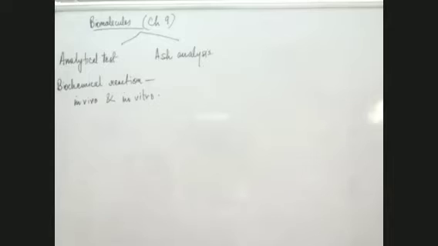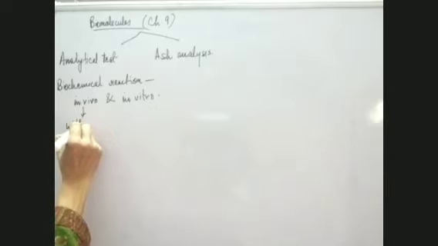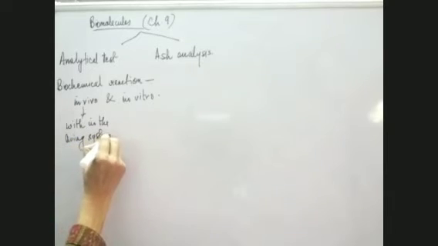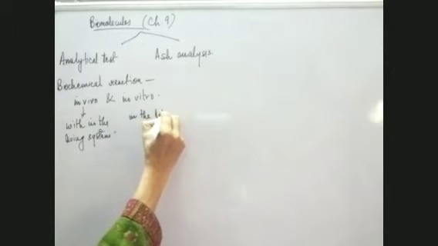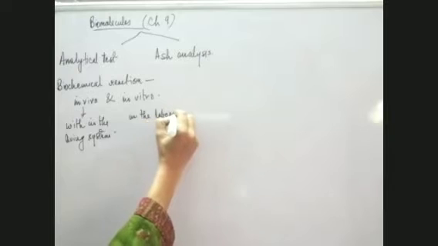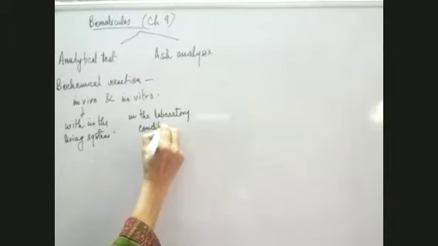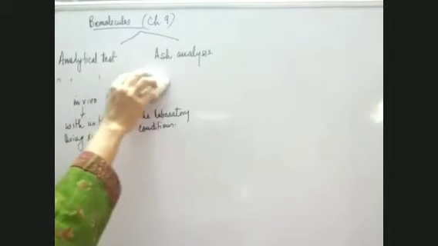So in vivo is within the living body, the living system, and in vitro means in the laboratory conditions. These are the two terms which we discussed when we were doing the first chapter. So this was just a general thing which I wanted to discuss with you all.